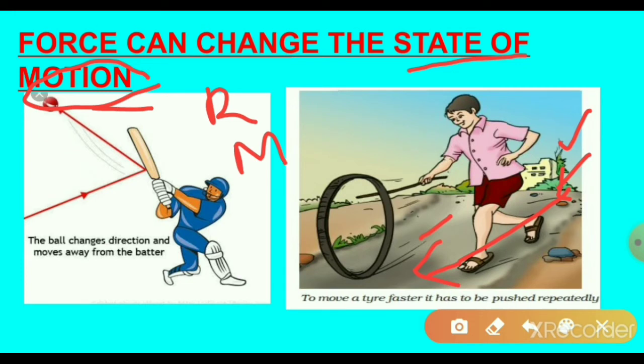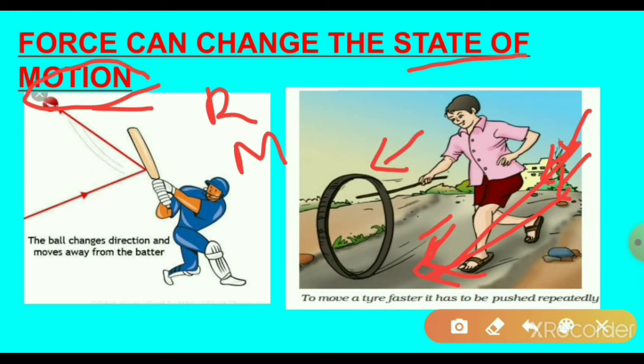The boy applied force on the tire, and the force can change the state of motion. Motion is nothing but moving. Here the object is the moving object, the tire is moving from here to here. So that is how force can change the state of motion.